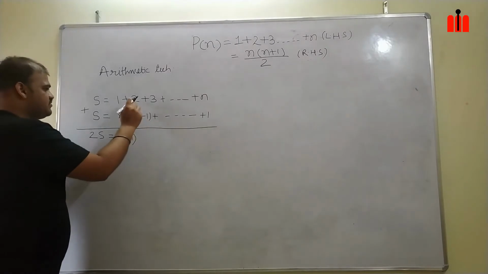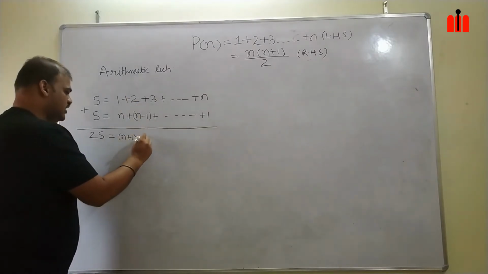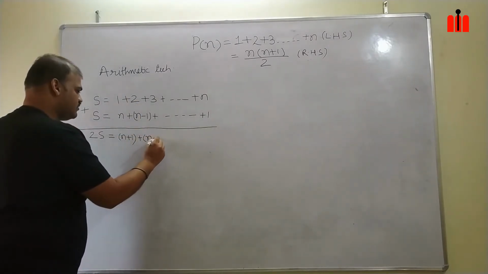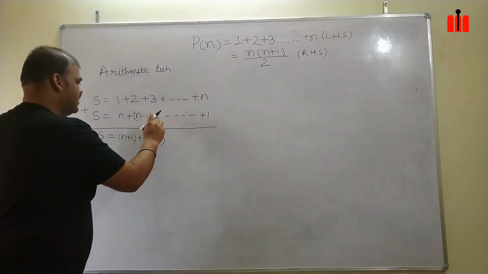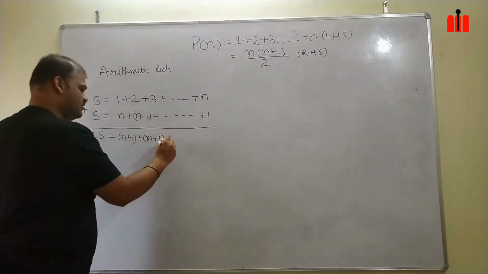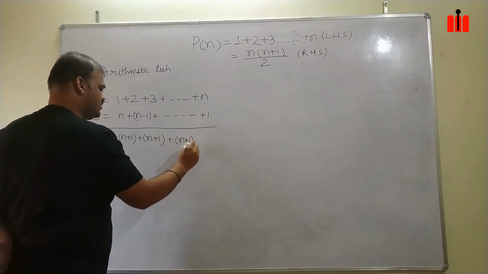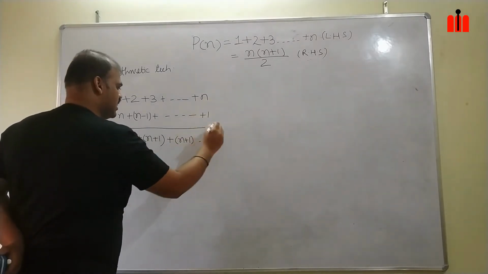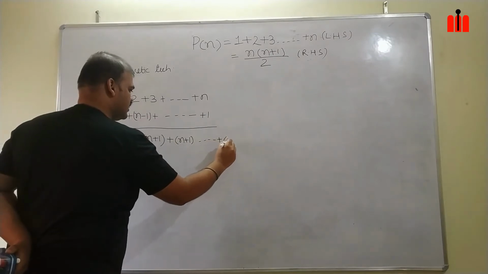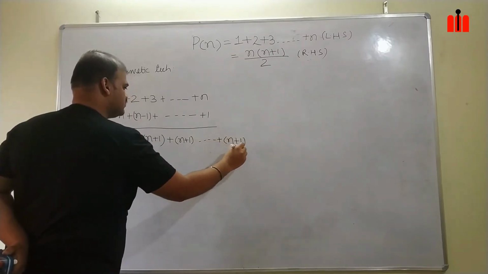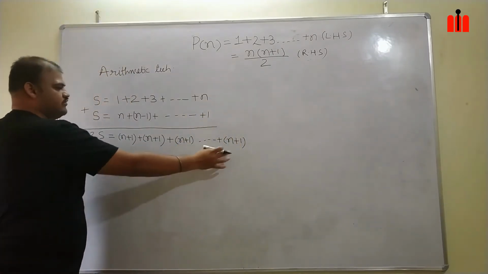This n minus 1 plus 2, it will also give n plus 1. Next will be n minus 2 plus 3. It will also give n plus 1. So on. Last term will also be n plus 1. This n and this one, it will give n plus 1.